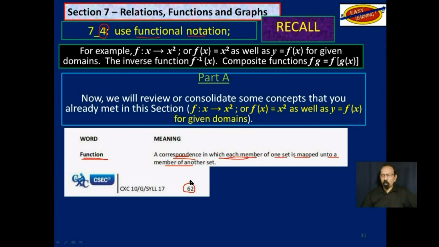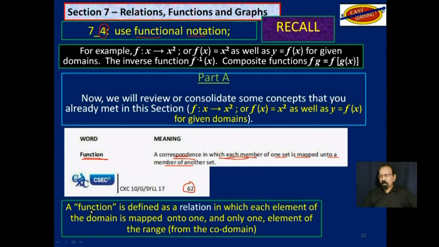Let's look at a better working definition. A function is defined as a relation in which each element of the domain is mapped onto one and only one element of the range. And of course, the range is from the codomain. So we'll work with this one as opposed to the one that your syllabus gives.